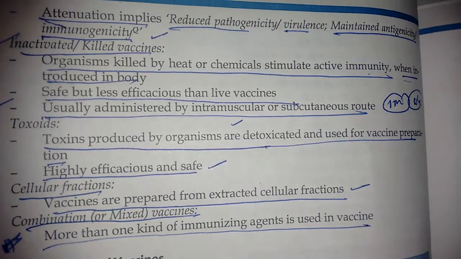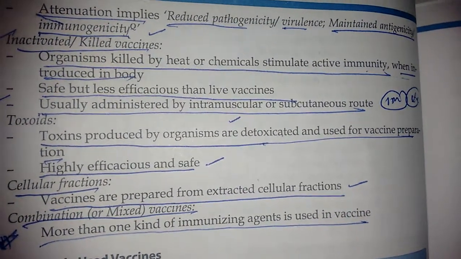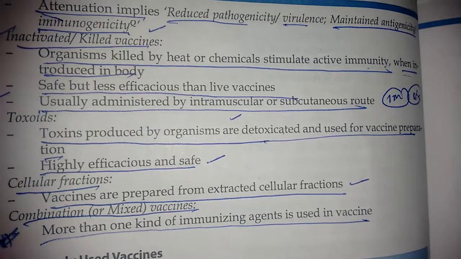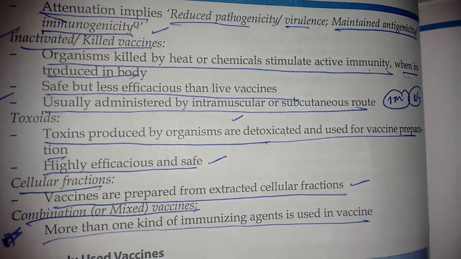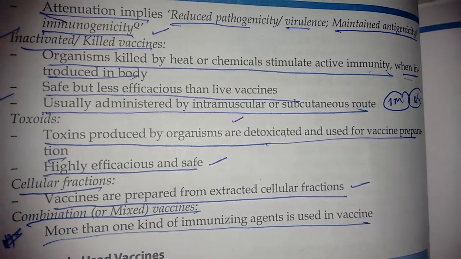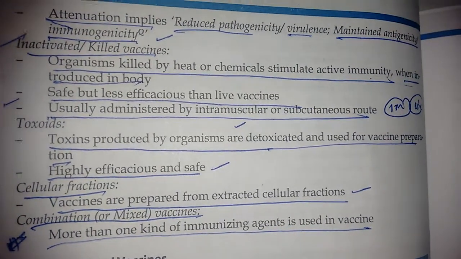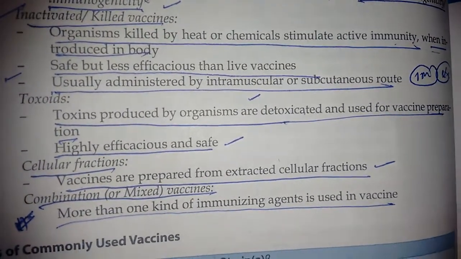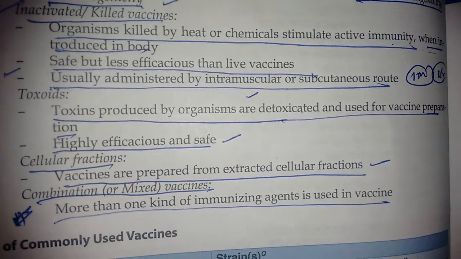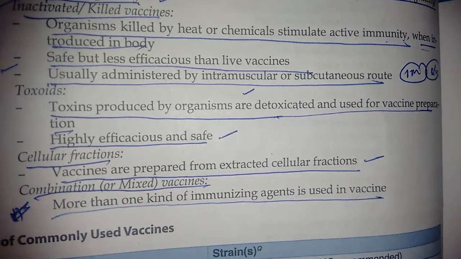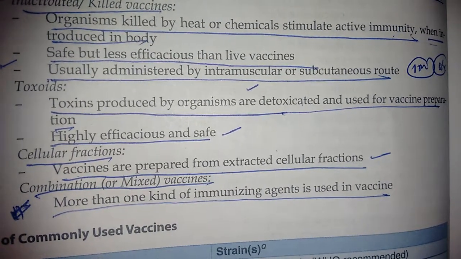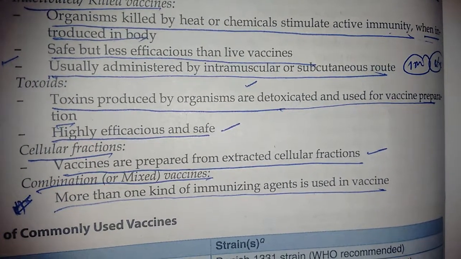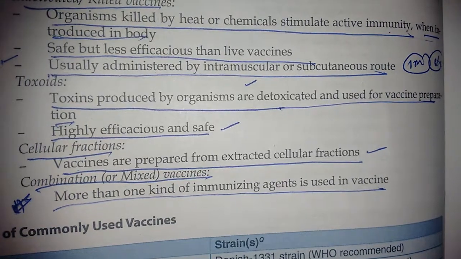Toxins produced by organisms are detoxified and used for vaccine preparation. Highly efficacious and safe. What are cellular fractions? Vaccines prepared from extracted cellular fractions. What are combination vaccines? More than one kind of immunizing agent is used in the vaccine.